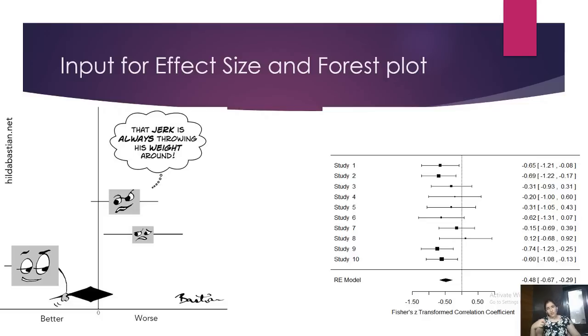In layman language, of all the past studies that I did and calculated their effect size, the overall power of this one relationship, religion impacting intention, is minus 0.48 as per past data. This is not my primary data, this is all past review of literature papers, secondary data.